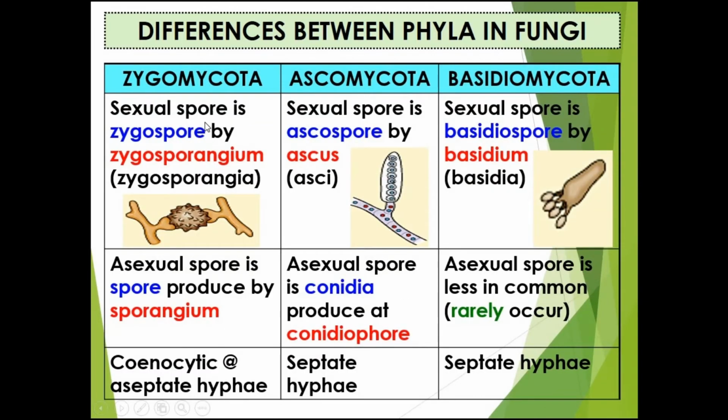In Zygomycota, the sexual spore, which is known as zygospore, is borne in this structure known as zygosporangium. Meanwhile, for phylum Ascomycota, the sexual spore is called ascospore and is contained in the ascus. And the last phylum, Basidiomycota, the sexual spore, which is known as basidiospore, is contained in this basidium. And the other differences for each phylum, you can read from this summary.